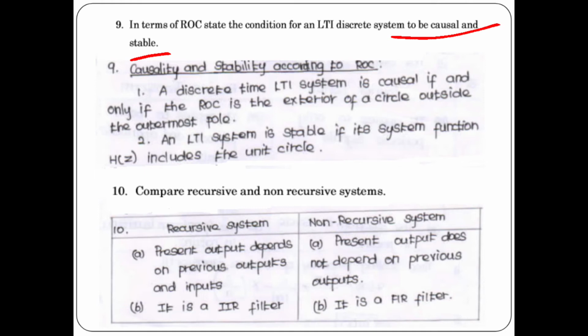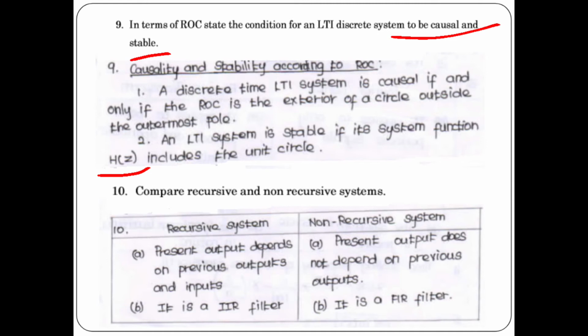The first point is a discrete time linear time invariant system, LTI system, is causal if and only if the ROC is the exterior of the circle outside the outermost pole. The second point is an LTI system is stable if its system function H of z, that is the transfer function, includes the unit circle.